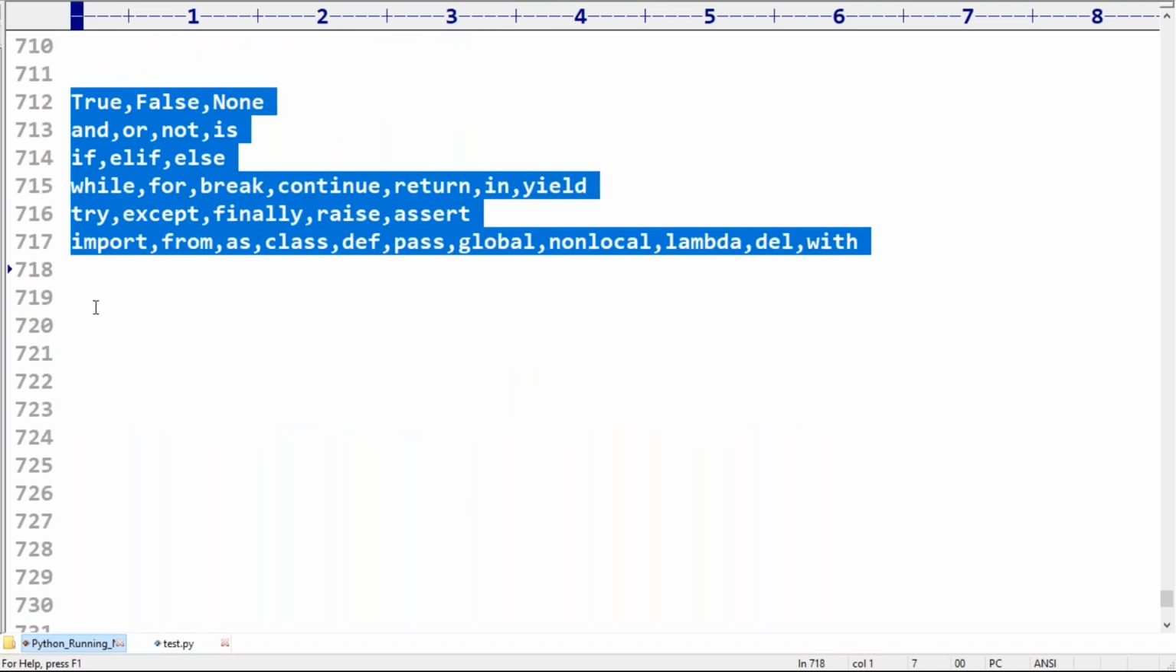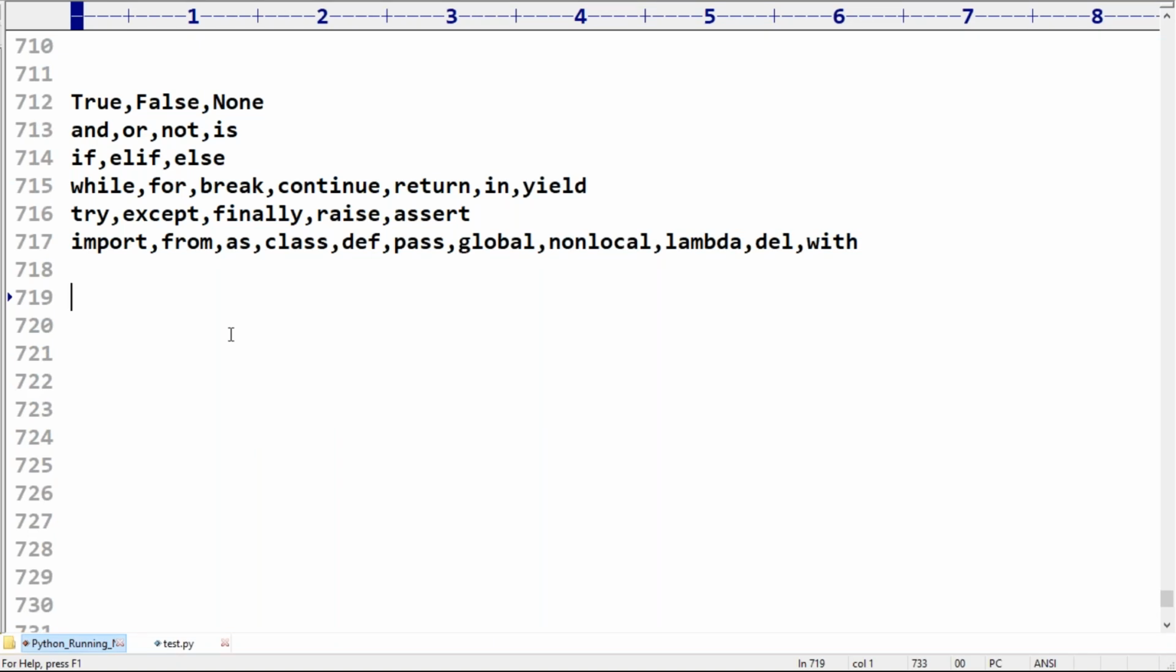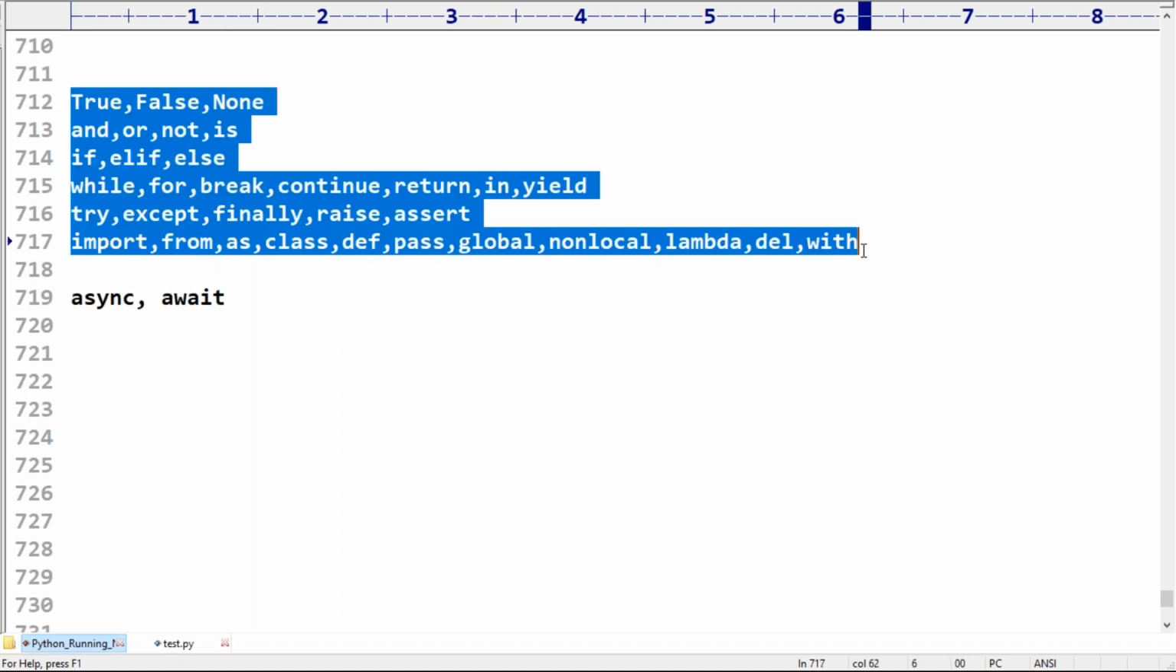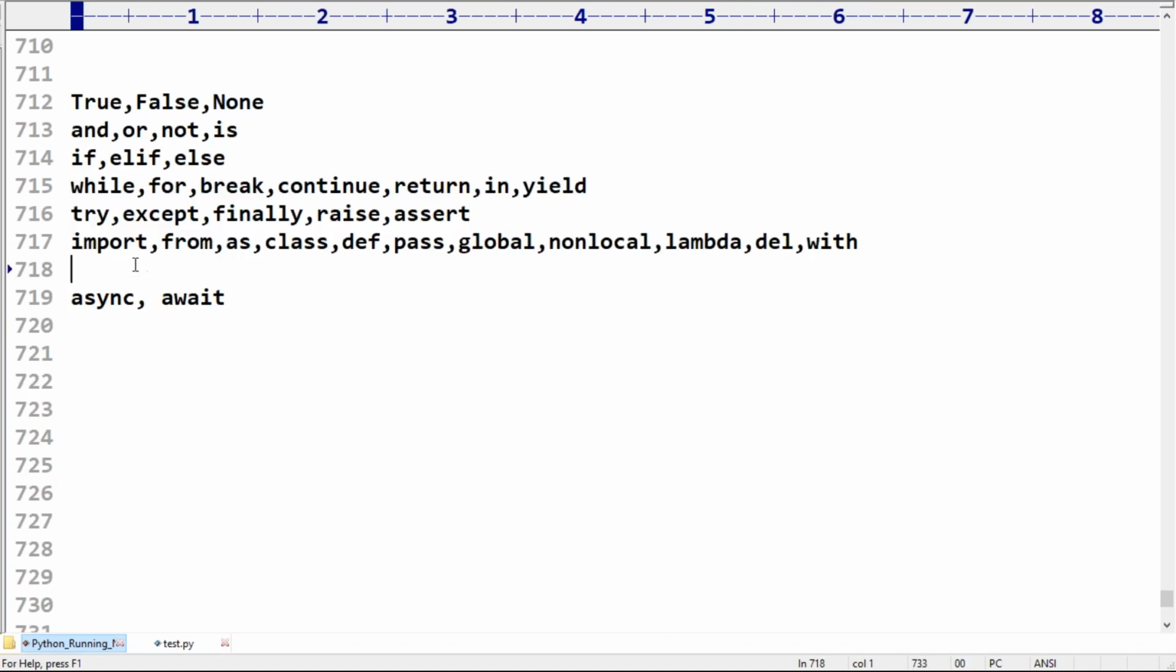The reason for that is in the newer versions of Python, two new keywords came: async and await. These two are for multi-processing, coroutines, asynchronous programming purposes. These are two new keywords that came into the picture. 33 plus these two, total 35 are available.